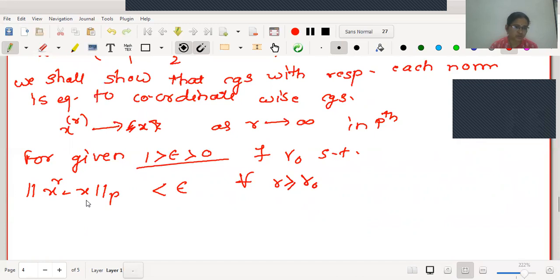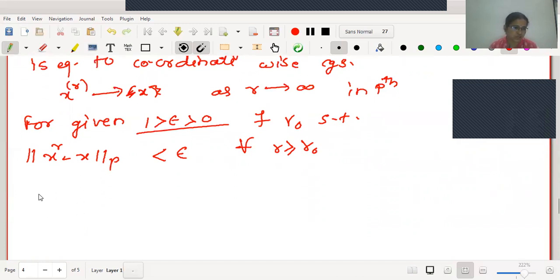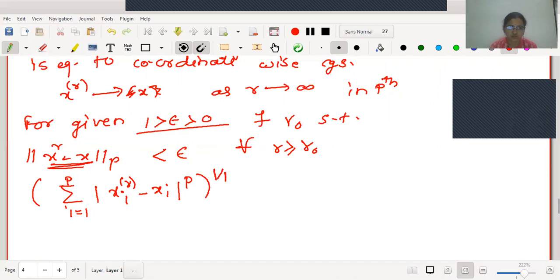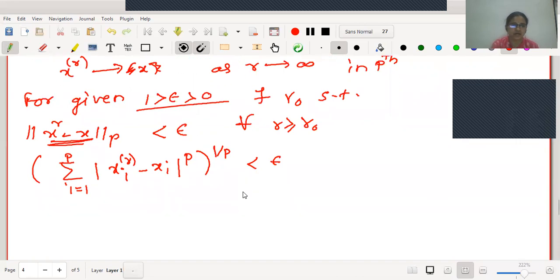Now let me use the norm p definition here. What is the norm p definition? This we can write as summation. What will be the ith coordinate of X_r minus X? It will be x_i^r minus x_i. And the definition is summation i from 1 to n of mod x_i^r minus x_i raised to p, whole raised to 1 by p, is less than epsilon. We have just made use of the definition.